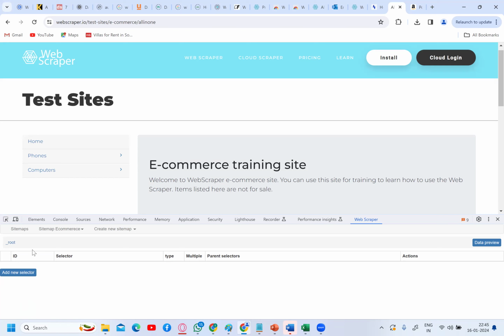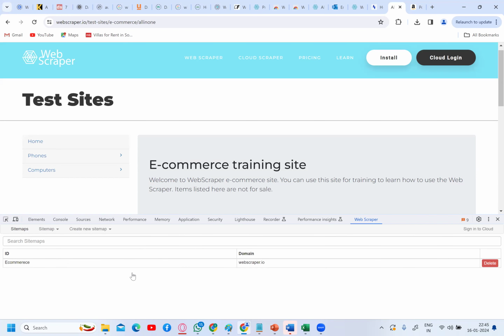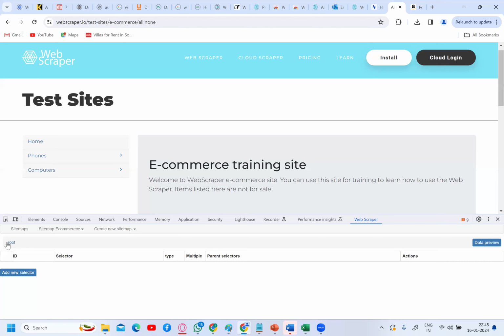Okay, so if you click on sitemap, you already created one sitemap. If you want to delete it, you can delete. Okay, fine, e-commerce is a sitemap. So you can click here. Now, under this root, what is your next level of scraping?